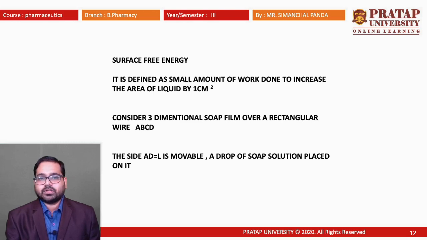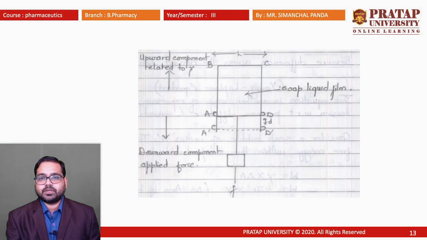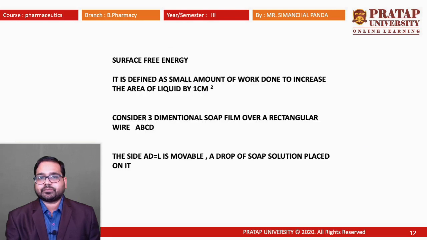Now we will go for the derivation of the equation. First, we have to consider a three-dimensional soap film over a rectangular wire, that is denoted by ABCD. Here is the diagram. It is the rectangle having ABCD. The side AD is L.